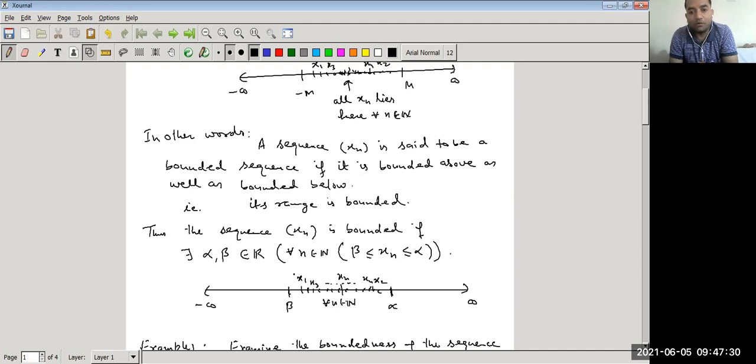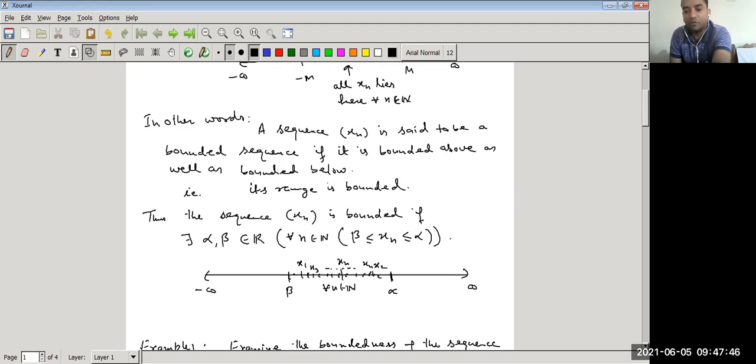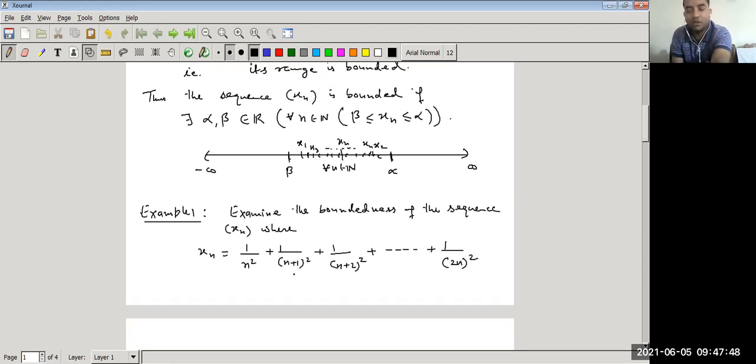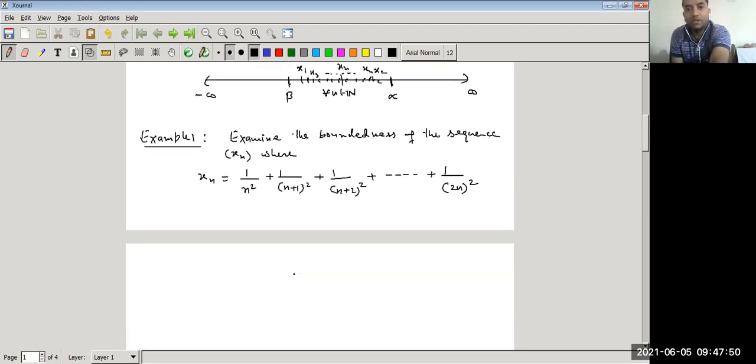So in a bounded sequence, what we have to do is find an upper bound as well as a lower bound. It means it is bounded above. If the sequence is bounded above as well as bounded below, then the sequence is said to be a bounded sequence. So we have to find an upper bound as well as a lower bound of the sequence.